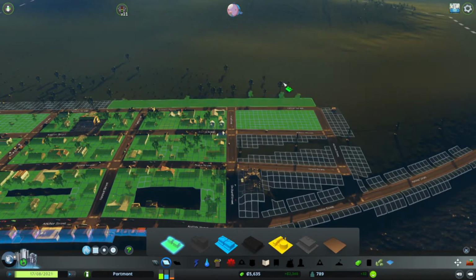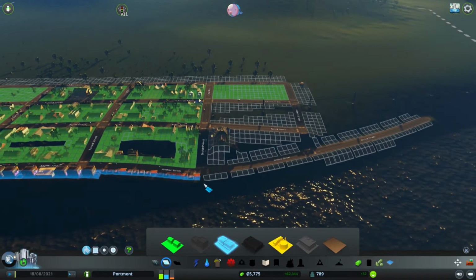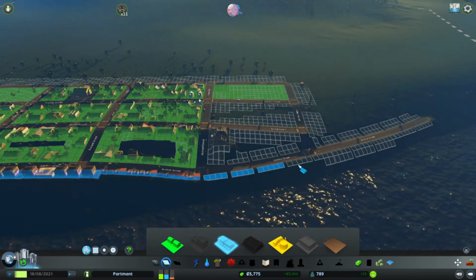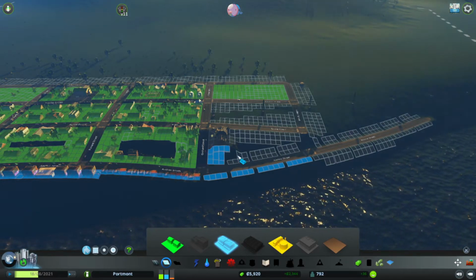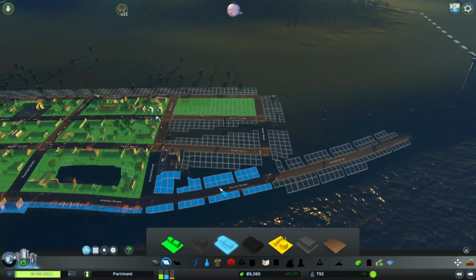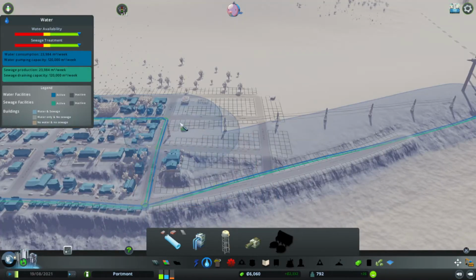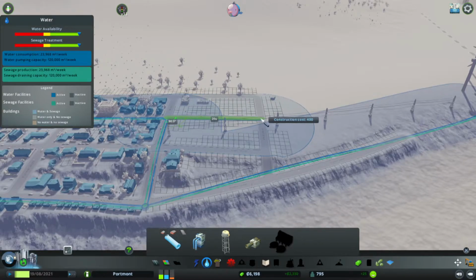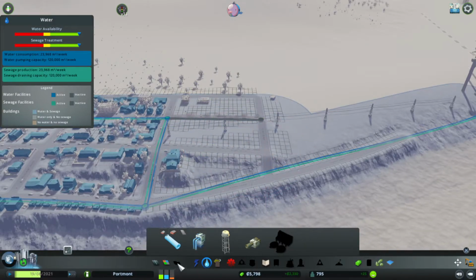I can now start going over here as well. Our shops are also high in demand, so I can start putting some of them. I might even fill a bit of this section up with shops as well, which makes them a bit bigger than these small shops that we have. Make sure we've got water underneath, which we now do. Fantastic.